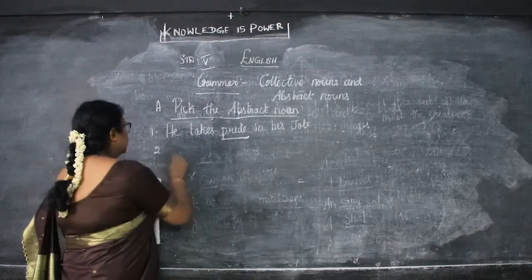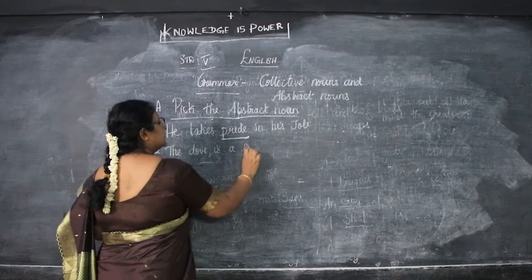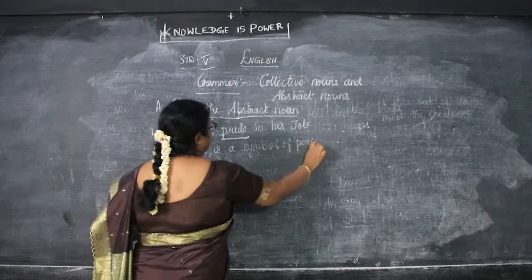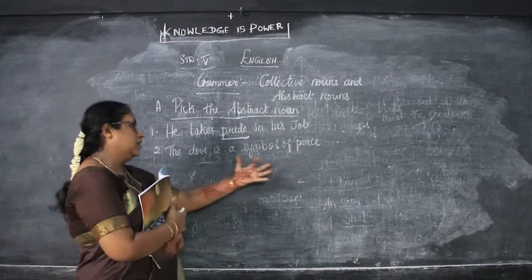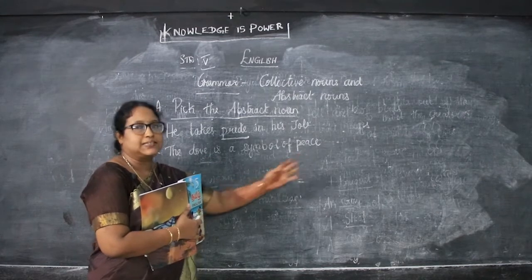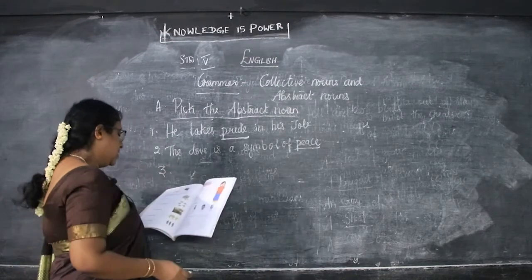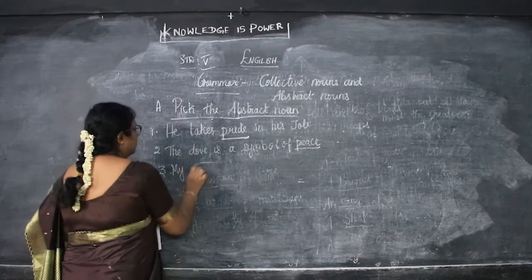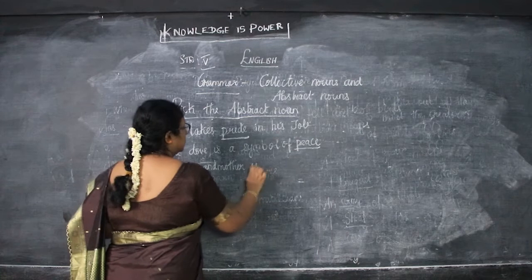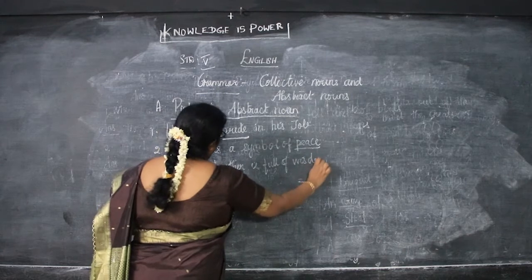Next is the dove is a symbol of peace. Peace, we say peace in our language as well. Now what is the abstract noun here? The dove is a symbol of peace. Yes, peace is an abstract noun that we can feel. Okay. Next is my grandmother is full of wisdom. So what is the abstract noun here?